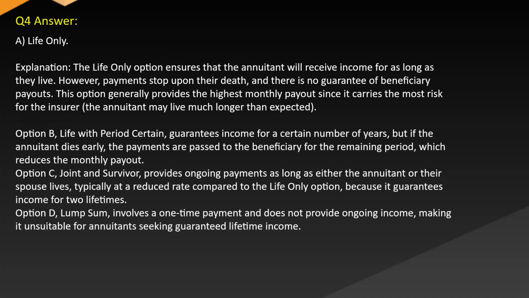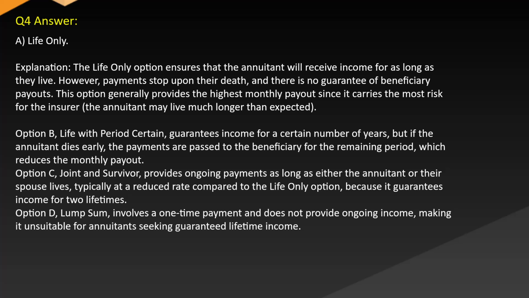Answer A. Life-only. Explanation: the life-only option ensures that the annuitant will receive income for as long as they live. However, payments stop upon their death, and there is no guarantee of beneficiary payouts. This option generally provides the highest monthly payouts since it carries the most risk for the insurer. The annuitant may live much longer than expected.